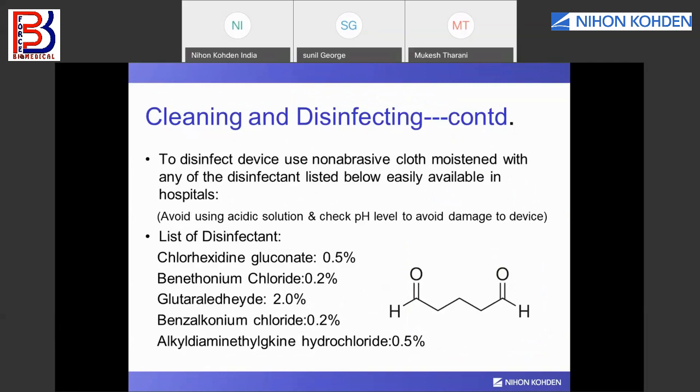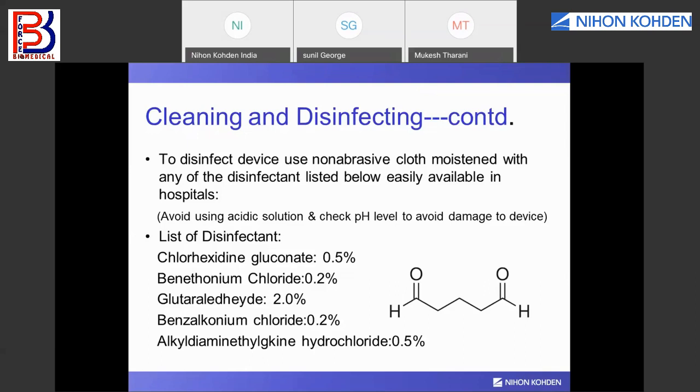So here is the list of disinfectants which are easily available at hospitals or in the market. As you can see, chlorhexidine gluconate should be 0.5% in 70% alcohol. Benzethonium chloride 0.2%, glutaraldehyde 2.0%. It is also very easily available.